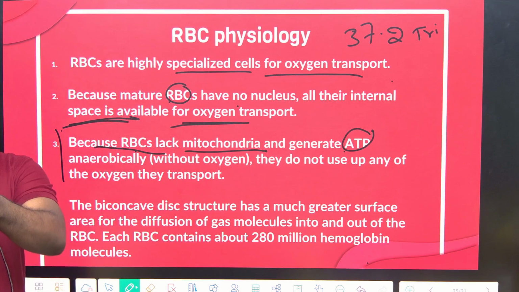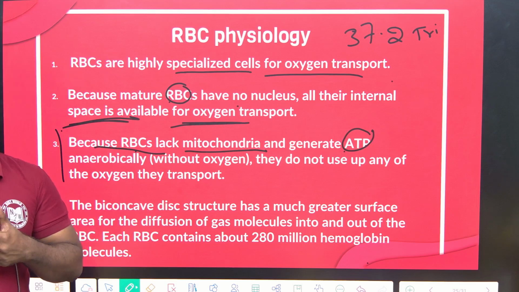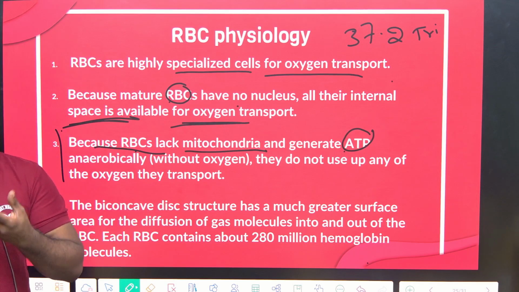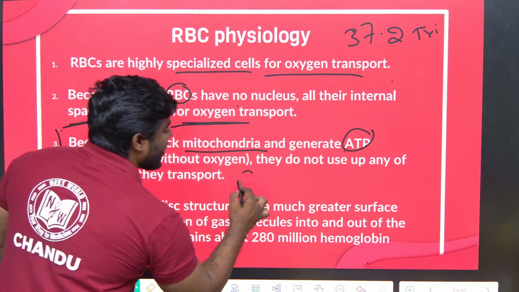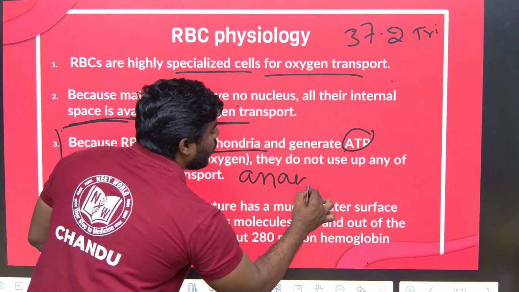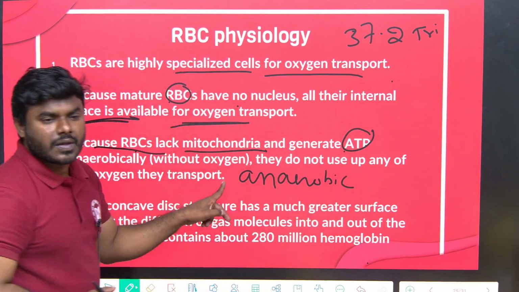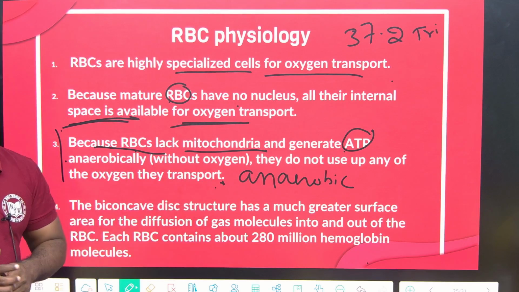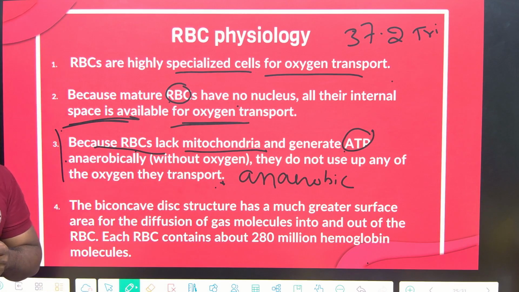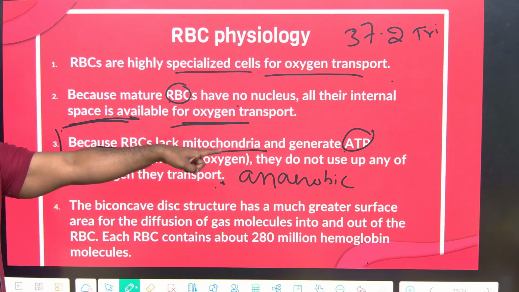Transporting oxygen. If it wants to transport, it requires more energy. Then how can it synthesize the energy? It will synthesize the energy by using anaerobic respiration. Okay, it's a very important statement. RBC follows anaerobic respiration and produces a very small amount of ATP. By using that ATP, it will transport the oxygen.